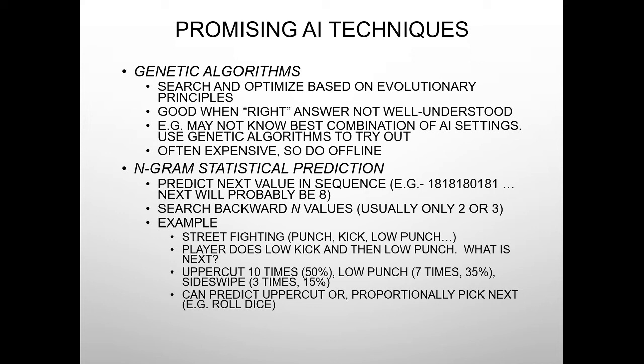To give you an example, in a street fighting game, a punch, a kick, or a low punch can be predicted in advance. If a player does a low kick and low punch, then what will be the next move of the player? Based on these patterns, you can make AI predict what particular move will be played at what particular time, which is extremely useful and makes AI games very, very good in comparison to humans.